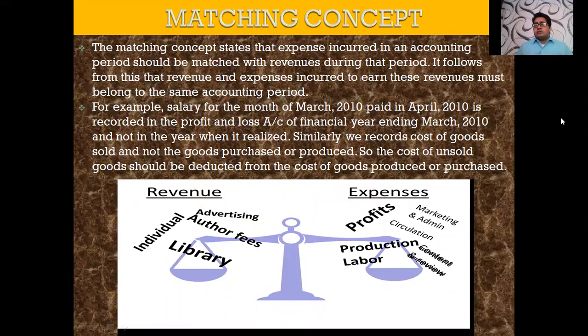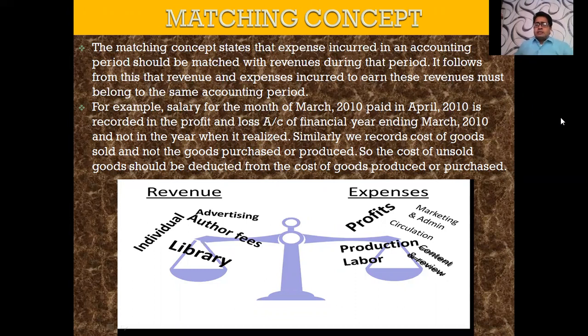The matching concept states that the expense incurred in an accounting period should be matched with the revenue during that period. Revenue during that period means you are required to match the expense and revenue of that period only. You cannot take the expense of the previous year or the coming year. It follows from this that the expense incurred to earn this revenue must belong to the same accounting period. This is what I am saying.